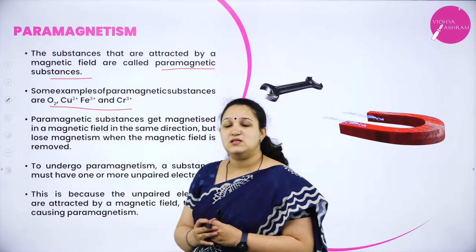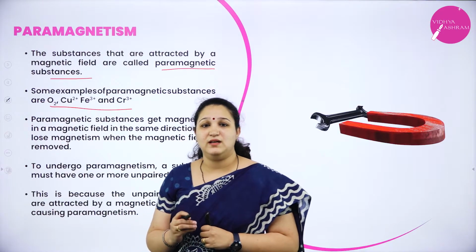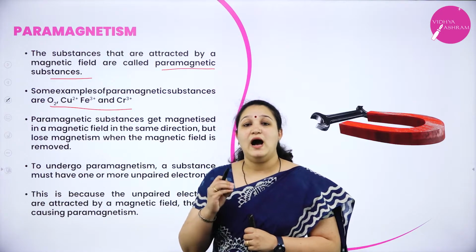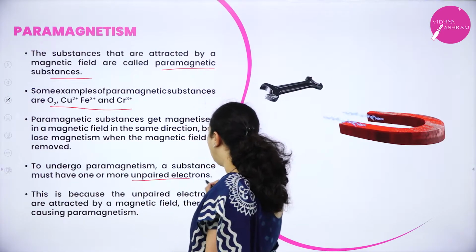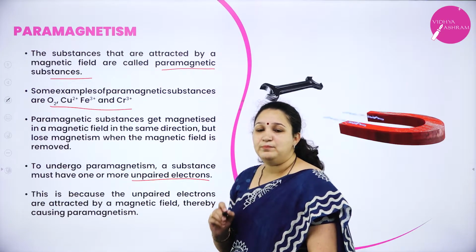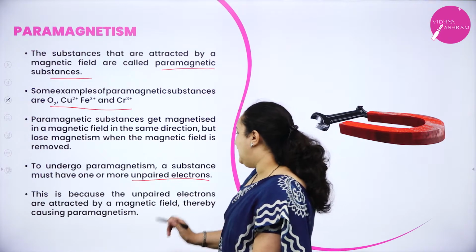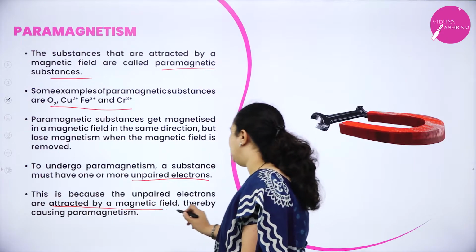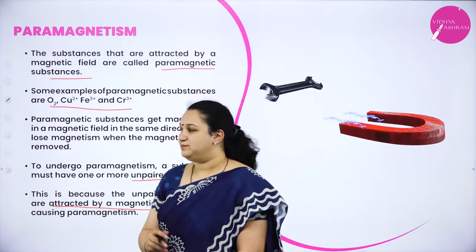Now, why does this substance show paramagnetism? It is basically because it has one or more unpaired electrons. When there are unpaired electrons, they are attracted by the magnetic field and it causes paramagnetism.